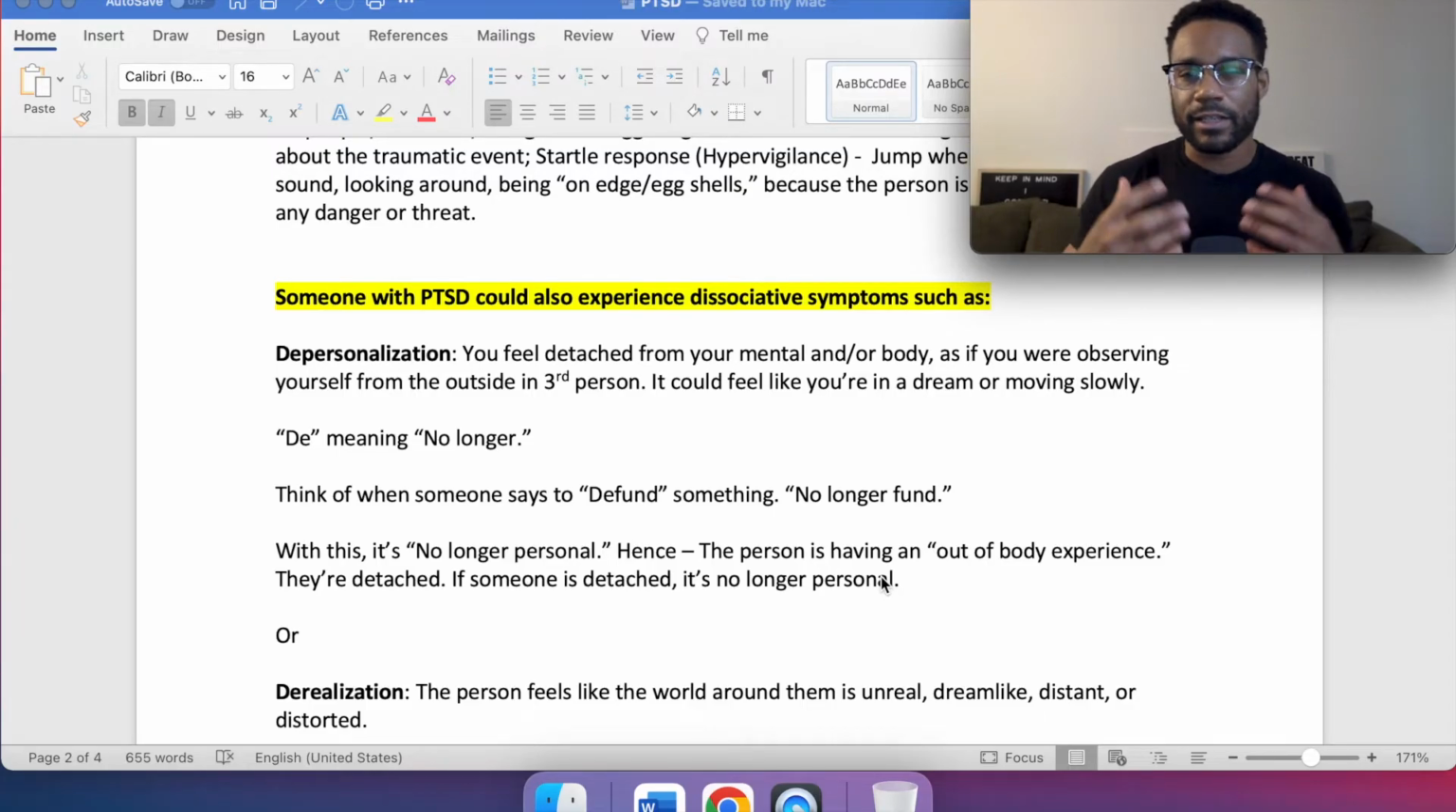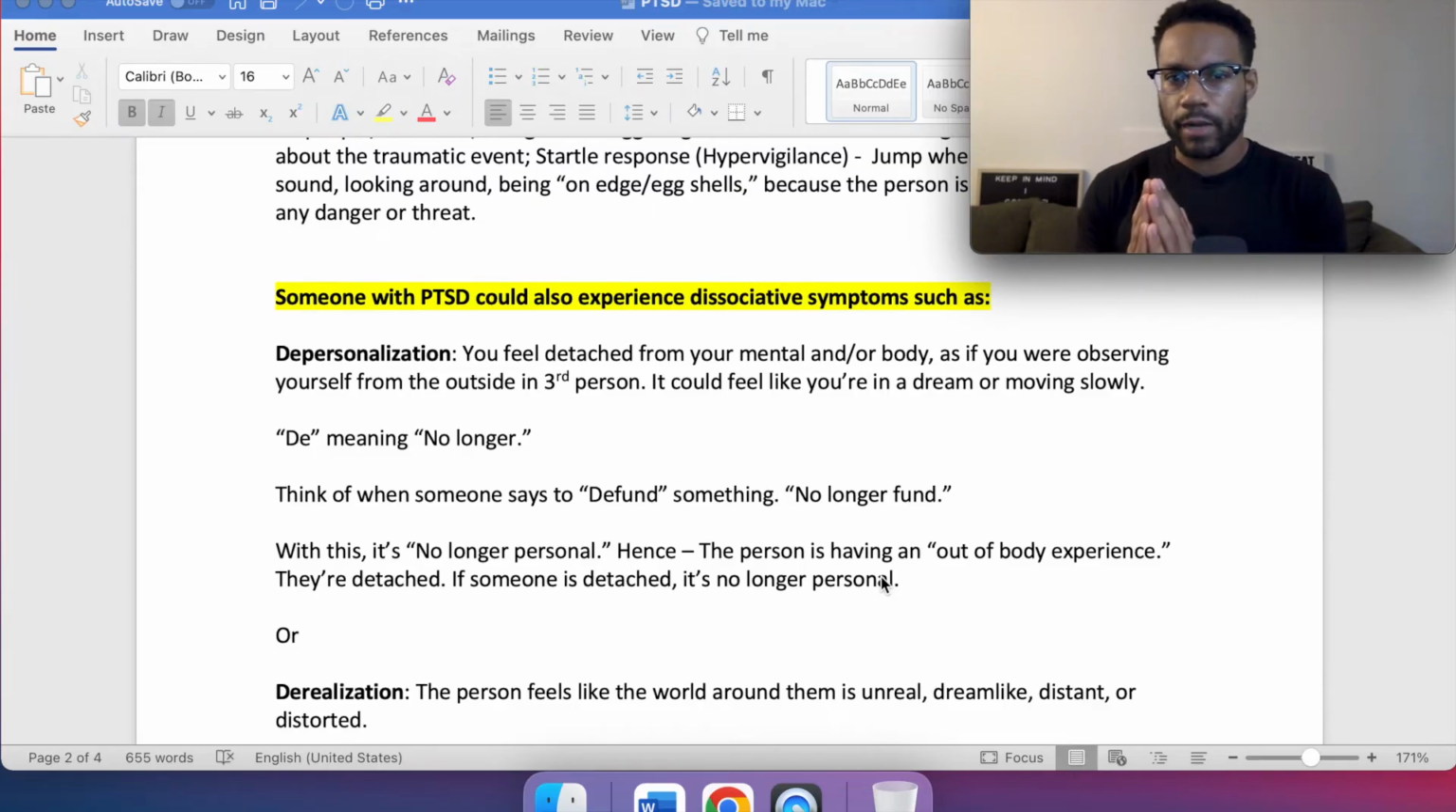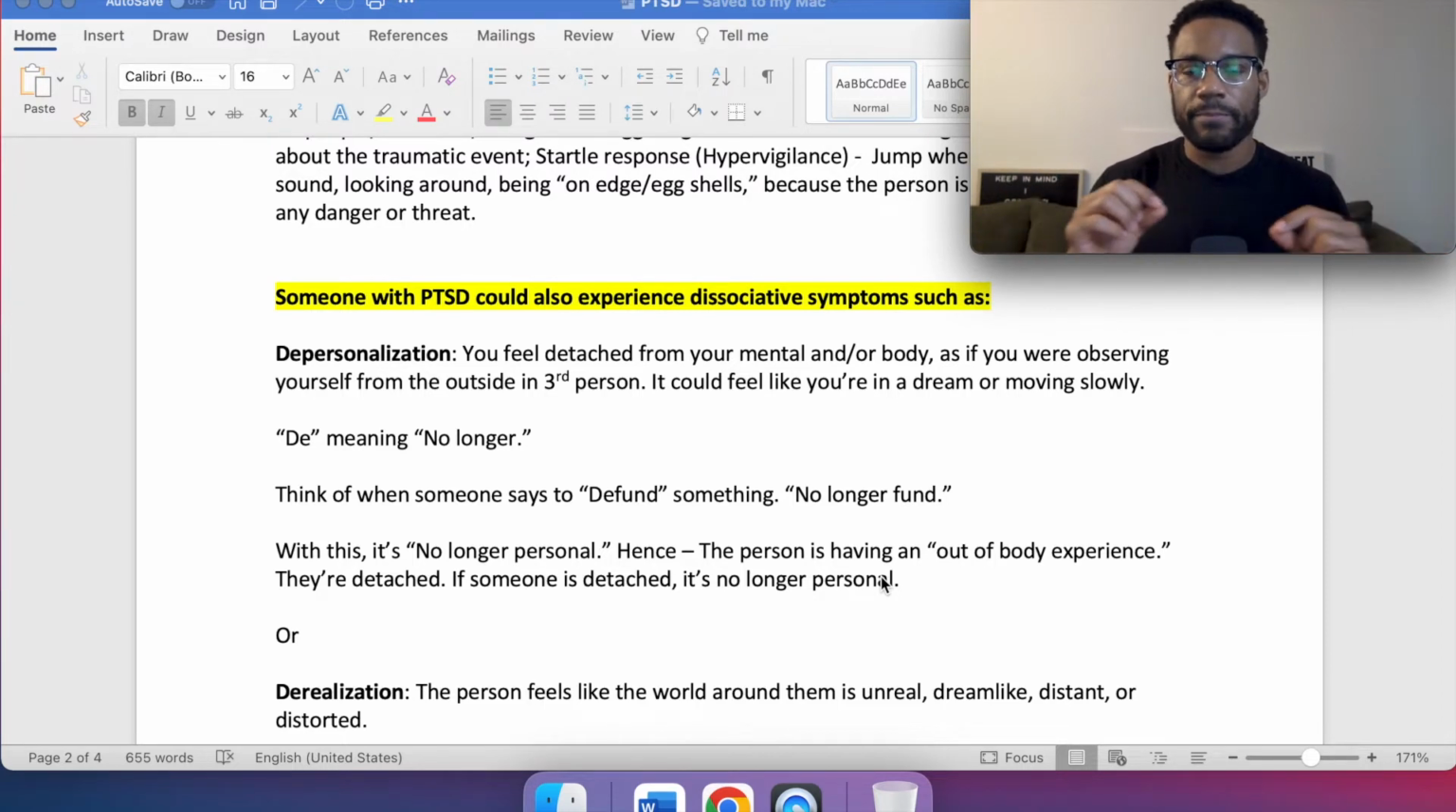So these are just some of the wording that can help us, where we're really breaking it down: wait a second, de meaning no longer, personal, right? So it's no longer personal, but it all relates to ourselves. Because if the person or the client is experiencing depersonalization, it's no longer personal to themselves. That's why they have that out-of-body experience, that third person, right?